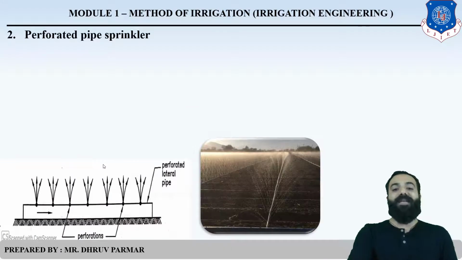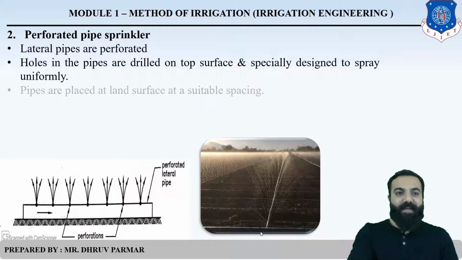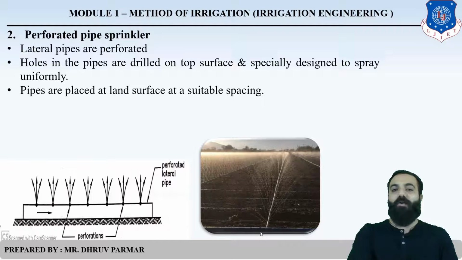The second one is the perforated pipe sprinkler. This is a lateral pipe, and holes are drilled on both sides, so we can say the lateral pipes are perforated. The holes in the pipes are drilled on the top surface and specially designed to spray uniformly, so the water supply to the crop is uniform throughout the period. The pipes are placed above the ground with some spacing: the first lateral pipe, second lateral pipe, third lateral pipe.